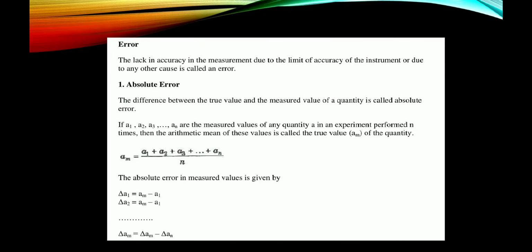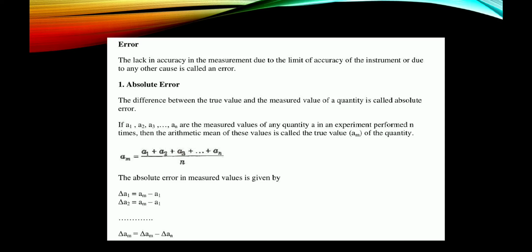Errors. The lack of accuracy in the measurement due to the limit of accuracy of the instrument or due to any other causes is called errors. Absolute error. The difference between the true value and the measured value of the quantity is called absolute error.